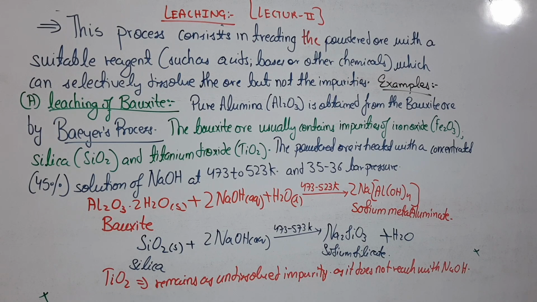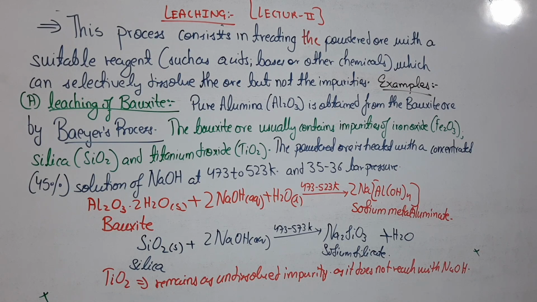What we are going to study in this method is that the powdered ore is treated with some reagents. These reagents might be acids, bases, or any other chemicals which can dissolve the ore but not the impurities. Look, we are doing the concentration of ore. Why are we doing concentration of ore? Because we want to remove the impurities and we want the pure form of the ore.